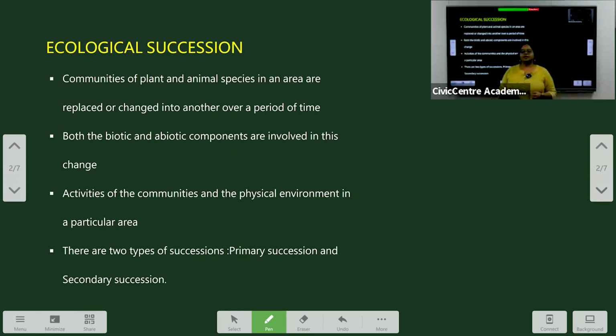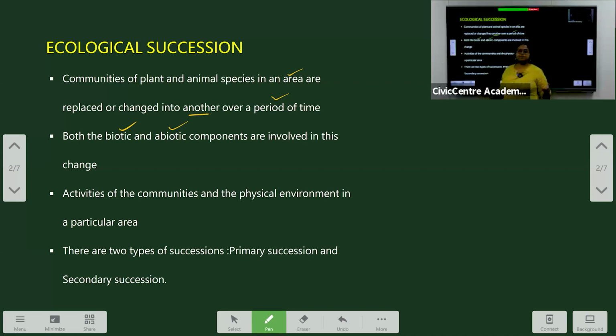Let's look at it. Ecological succession is a process in which communities or species of plants and animals in an area are replaced or changed into another over a period of time. What helps the change of such communities and species over a period of time involves both the abiotic and biotic components.